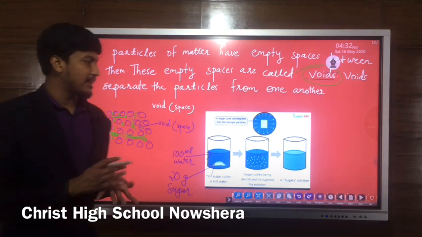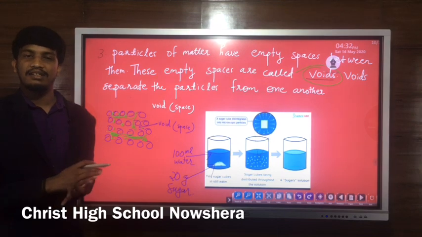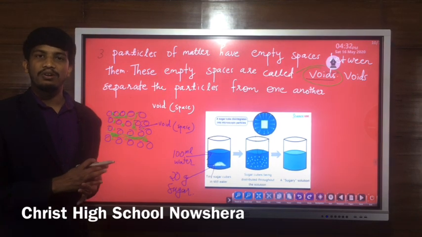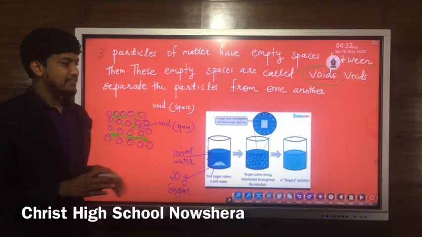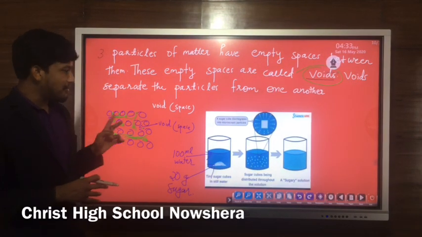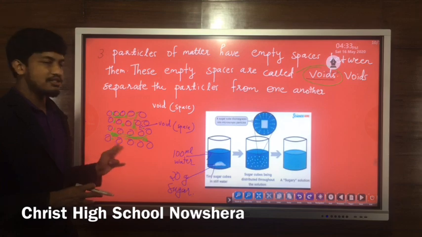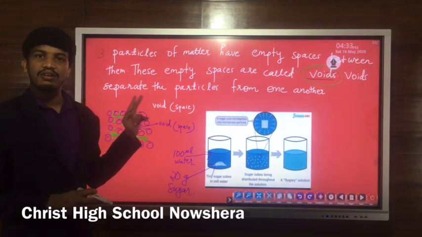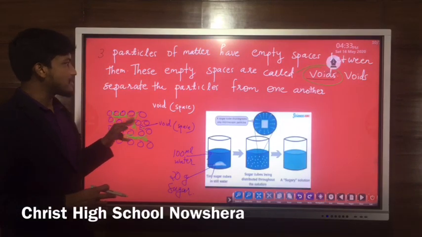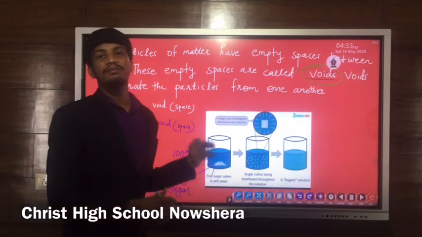So we have learned that all forms of matter are made up of very small particles. They can be atoms, molecules, or ions, and between the particles there are a large number of empty spaces. These empty spaces are called voids, and these voids separate the particles from one another.